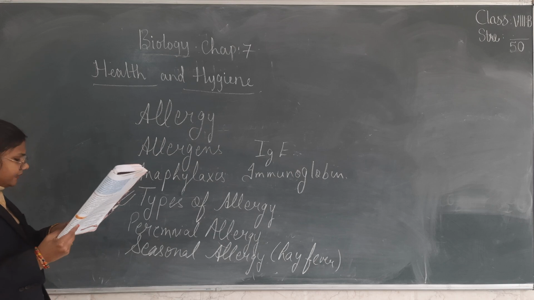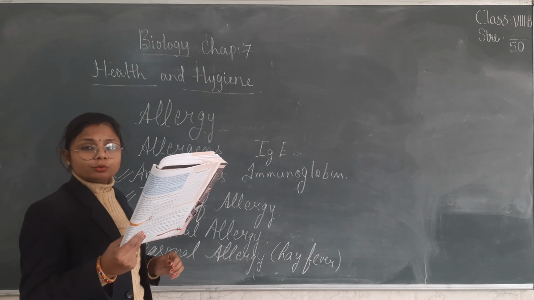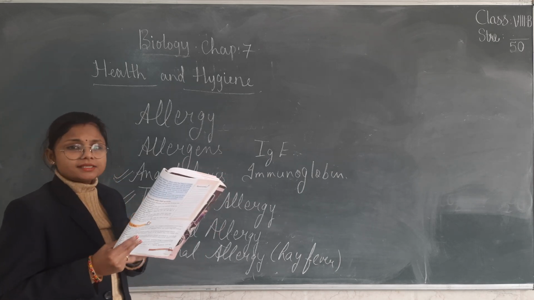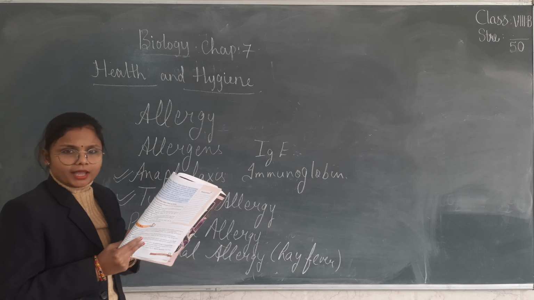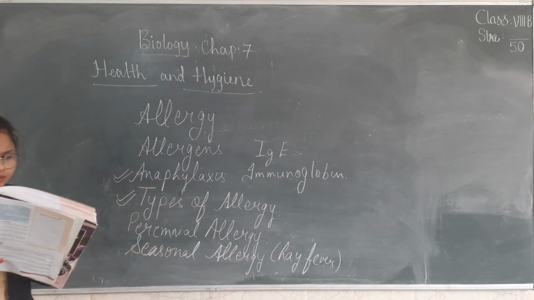There is a table 7.2, differences between food allergy and food intolerance. So what you will do? You will make this table in your notebook as usual, on the left side of the page. Table 7.2.